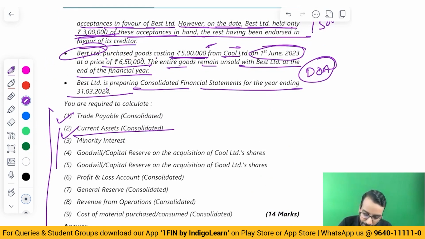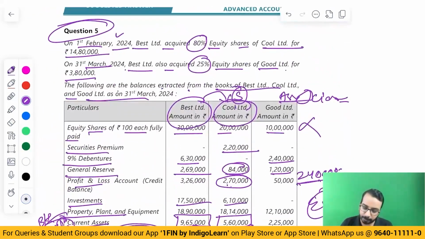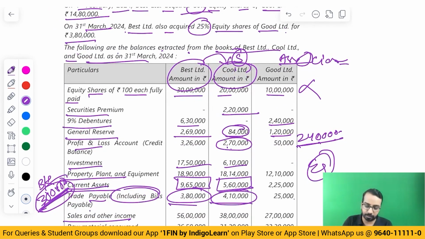Then next is minority interest. Now, as far as minority interest is concerned, how much did they acquire? They acquired 80%. So when we say minority interest, for quicker calculation, equity shares 20 lakhs of this 20%, securities premium of this 20%, general reserve of this 20%, 2,70,000 of this 20%. Directly you can do. Sir, are we required to do analysis of profit pre and post? If you want to do pre and post analysis, that also can be done.